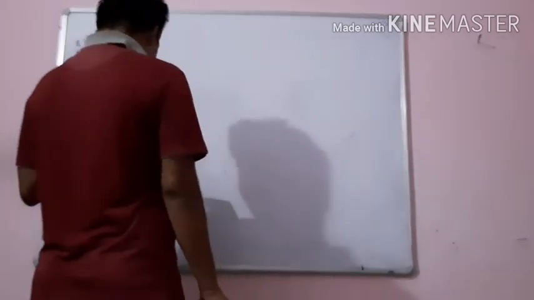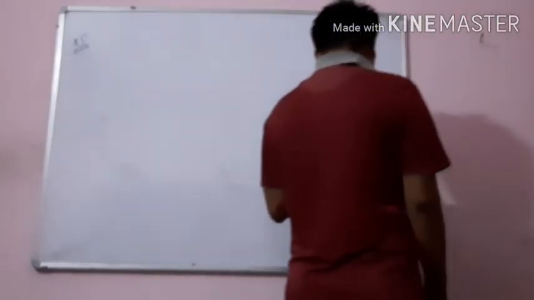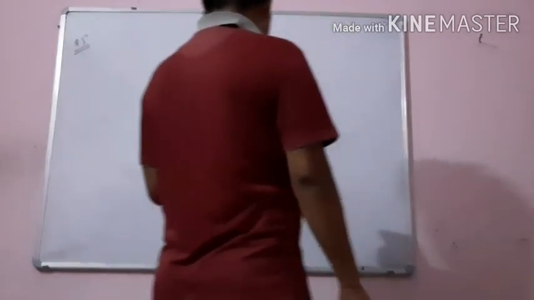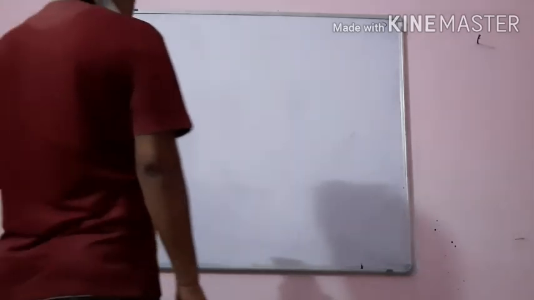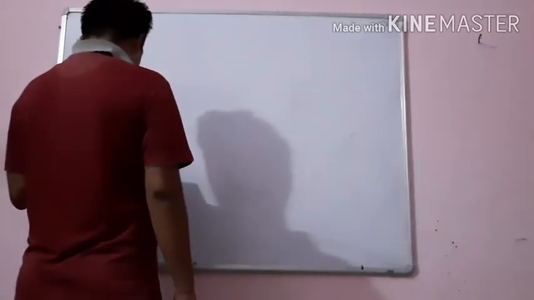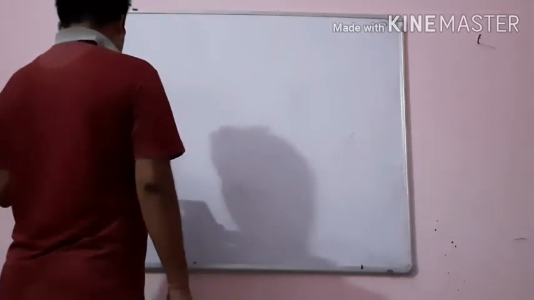So see the data: 5.051, 5.082, 5.033, 5.064, 5.085, 5.04, and count 1, 2, 3, 4, 5, 6 and 7.